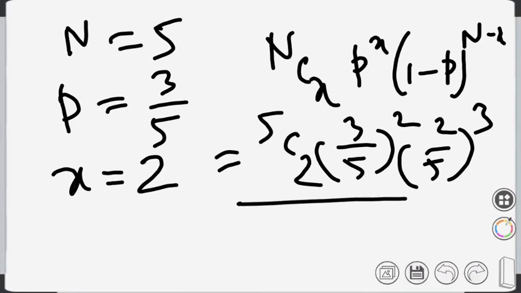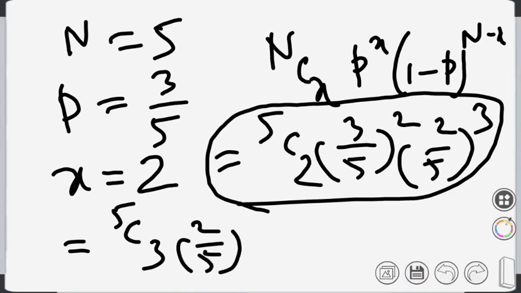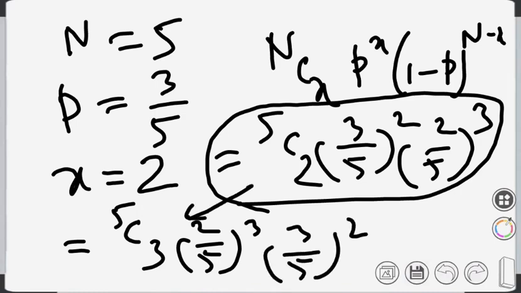This is the expression we have got this way. Please listen first. Then the previous expression we had got, as Suparna said, if we choose two cannot-solve, that means three can-solve. So we had got the last expression as 5C3, 2 by 5 to the power 3 and 3 by 5 to the power 2. In fact, you can check both of them are the same.